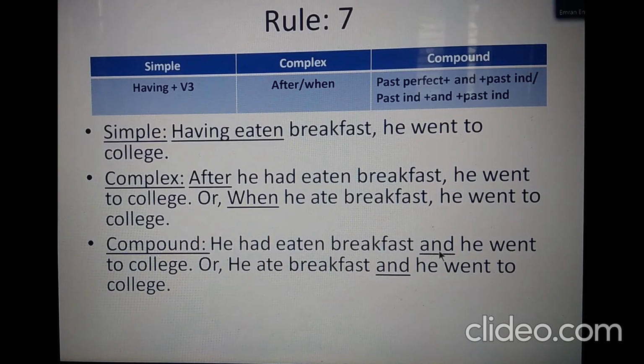But if they have different subjects, we must not drop the subject of the second clause. So use the coordinating conjunction "and" in the middle of the clauses, and then the sentence will turn into a compound one. I hope you have understood.